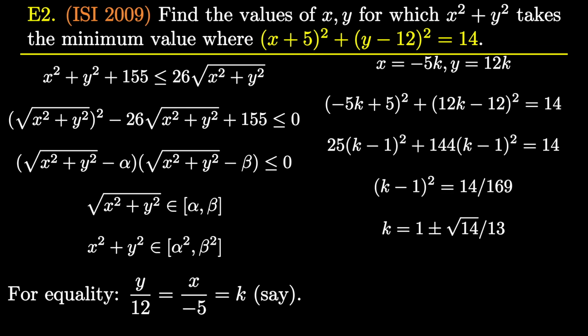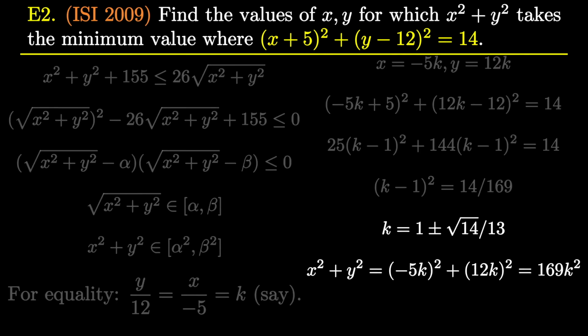Now to find the value of k, we plug in these values of x and y in the given relation. Thus we get two values of k, which was expected because for one k we get minimum x square plus y square, and obviously for the other k we get maximum x square plus y square. But we have to figure out which k gives which extremum, because don't forget that we are interested in finding such x and y for which x square plus y square is minimum.